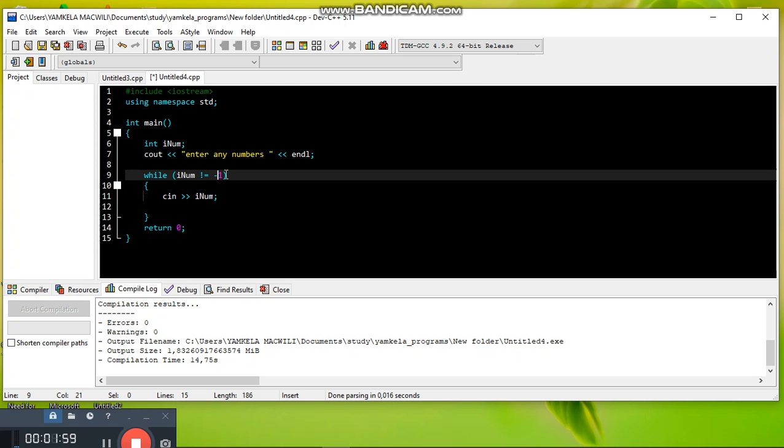In this case, if the user enters -1, the condition will be false and this body will not execute. That's how this loop will know when to stop.